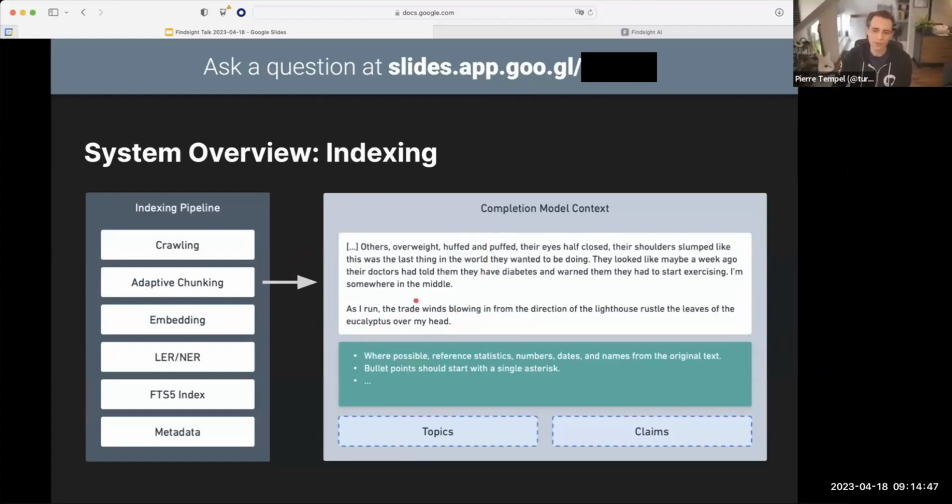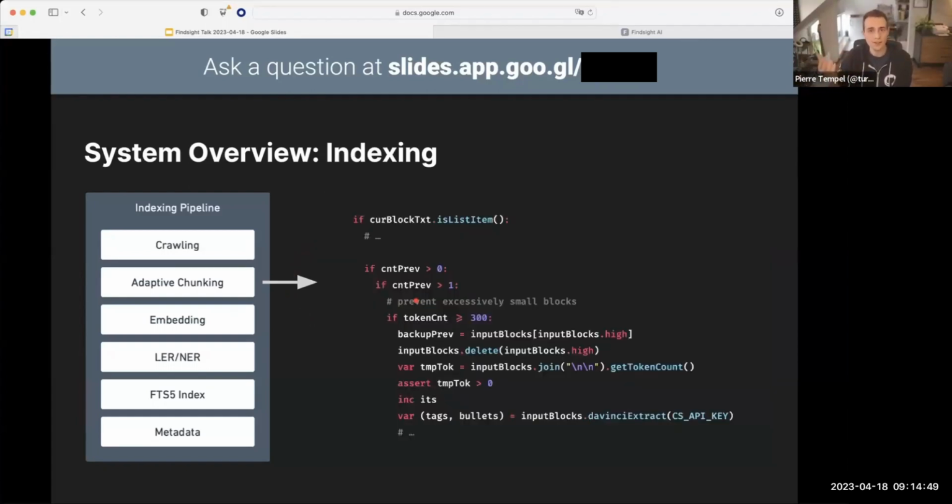Or consider what happens when you are in a list item, right? If you have a bullet point list in the text or any sort of text, the preceding paragraph usually isn't the end of the paragraph before it, but it's actually an introduction to the list after it. So if we encounter a list, we have to backtrack, we have to send off the previous chunk, then consume the list and send that off. And all of this together falls under the umbrella of adaptive chunking.